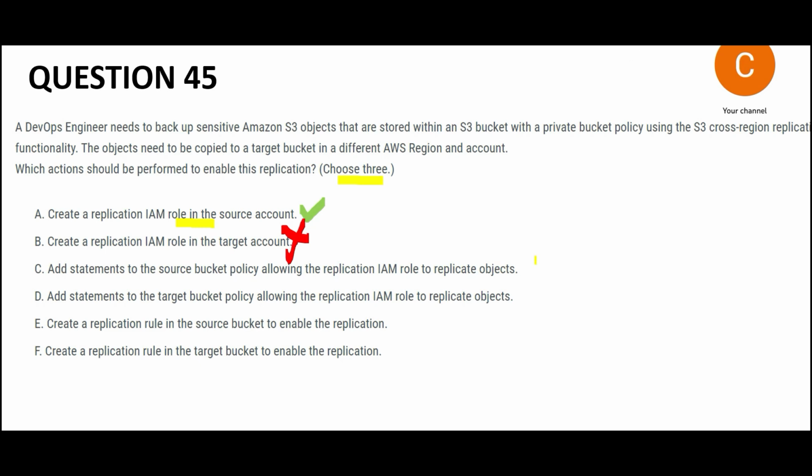Source is sending. C talks about using a source bucket policy. See, we created the IAM role in the source account. That account should be able to replicate objects. So with that respect, we will have to set this in the target area. So this is correct, and we have to create a replication rule in the source bucket to enable the replication, because the goods are being sent from the source to the target. That's why we put it here. So F is wrong because replication will happen from source to target, not from target to source, right? So this would be my final answer.